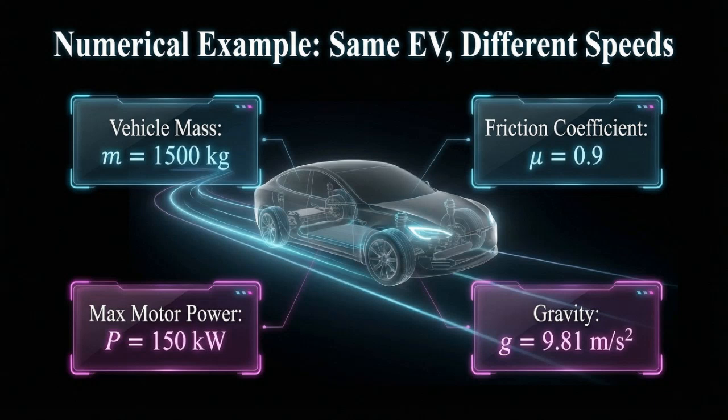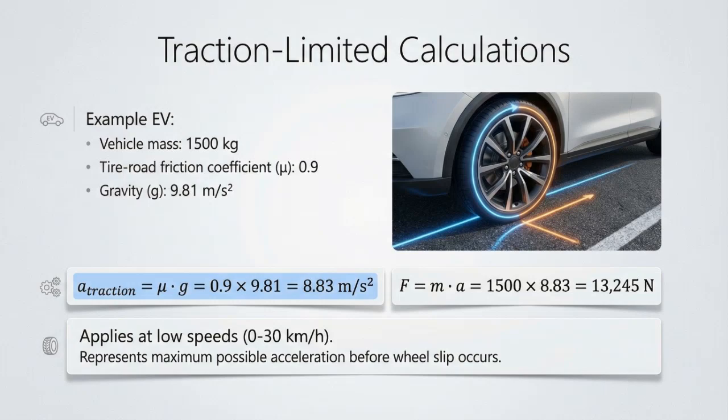Using these fixed parameters allows us to directly compare how acceleration changes between low-speed traction-limited operation and high-speed power-limited operation. This numerical example provides a consistent reference for understanding how speed alone alters vehicle acceleration behavior.